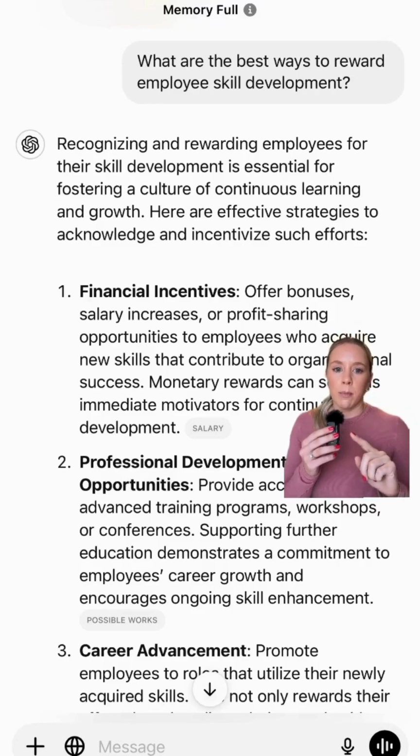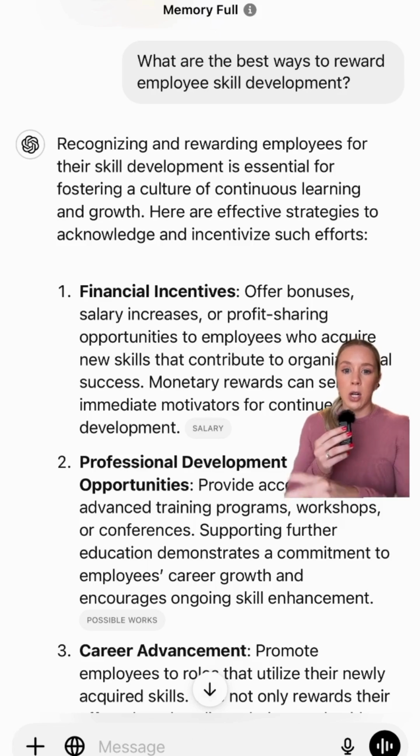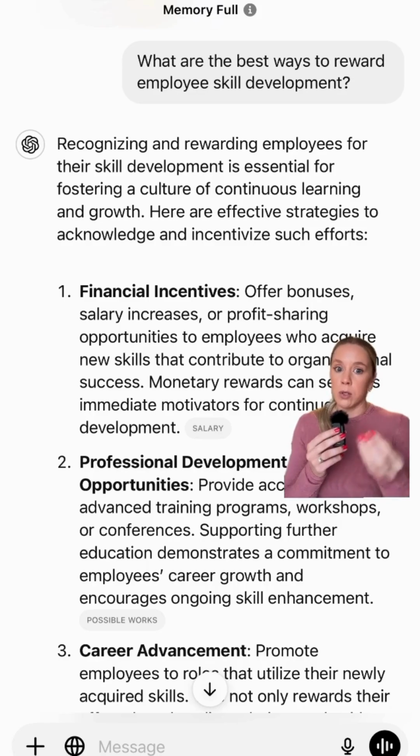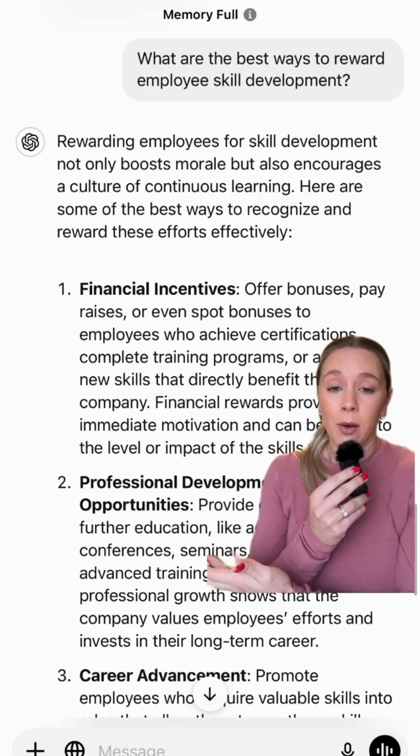So then I asked this question because, again, this is just a test, but I have a client whose content is centered around employee skill development. And I asked this in the SearchGPT option first. These are the answers I got: financial incentive, professional development, career advancement, etc. You have all your sourcing, that sort of thing, and a really good packet of sources at the bottom when you use the search function. With the search function turned off, I get basically the same answers again, as you can see here.